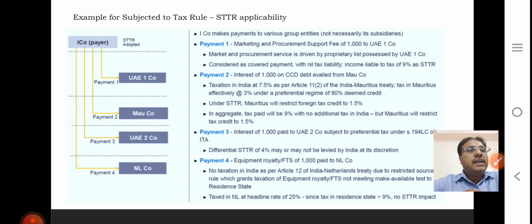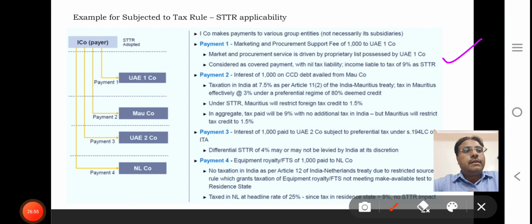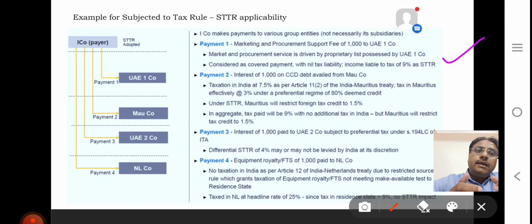So it is suggested that 9% STTR is applicable in respect of 1,000 CCD interest income earned by the Mauritius company. Taxation in India in that respect is under Article 11 of the India-Mauritius treaty. So there is 3% tax, and 1.5% is foreign tax credit. So what the STTR says is that 9% will be applicable, subject to the restriction of FTC of 1.5%. So STTR is applicable in this particular case.